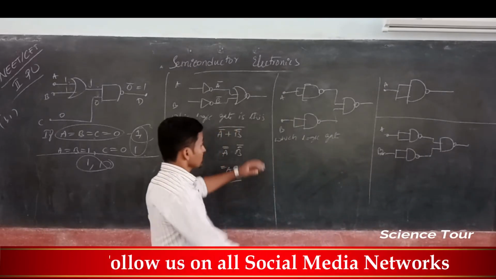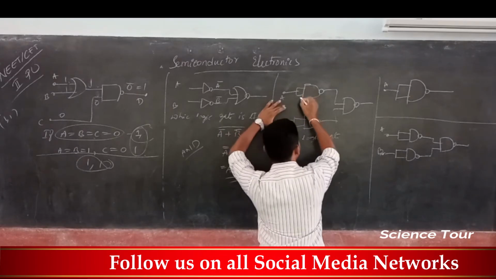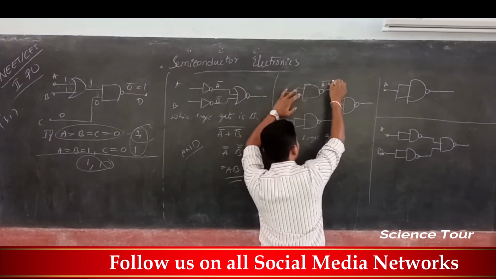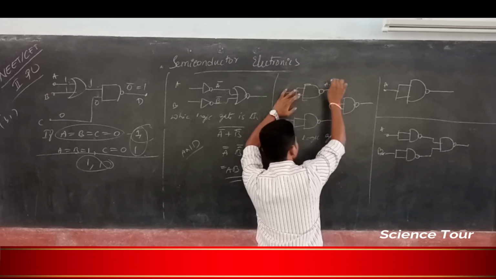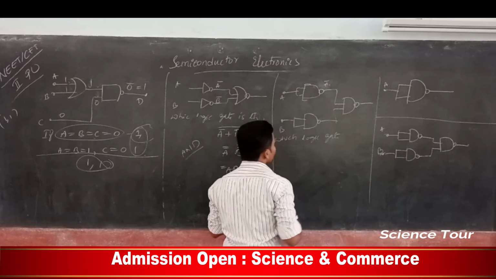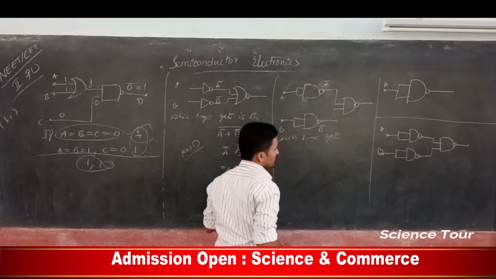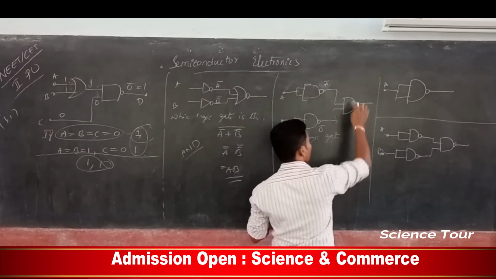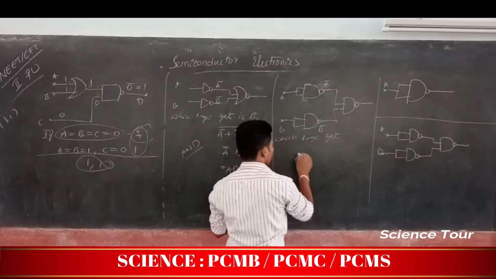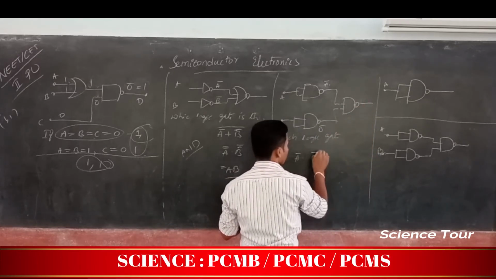Next I have given this operation. This is an AND gate, where A and A are given. So A dot A is A, isn't it? But A bar is there. Here also I am going to get B bar. Again it is NAND they have done, so I am going to get A bar dot B bar whole bar.